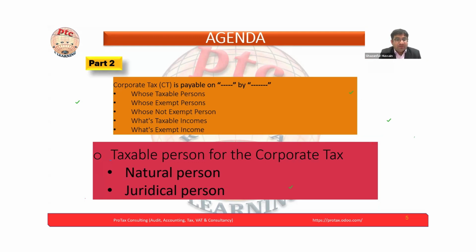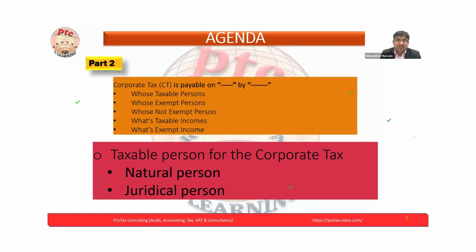And then below we are seeing the taxable person for the corporate tax, because here the word corporate itself is shown. This is the companies. The company is doing the business. This is the corporate tax. But in the definition of the corporate tax, they say the juridical person and any other person who has business income. The important part is the business income. If you are generating the business income, that falls under the corporate tax.